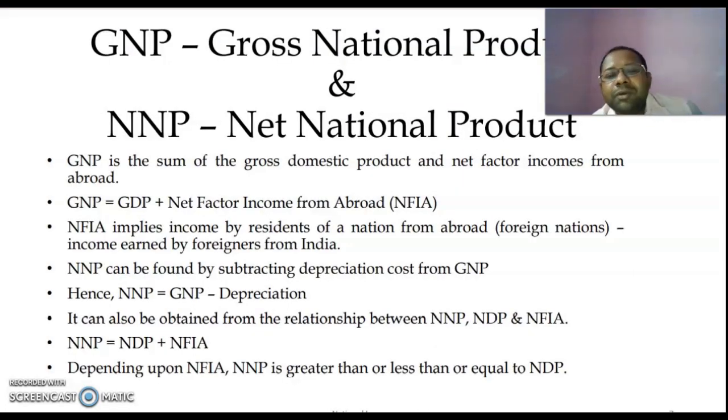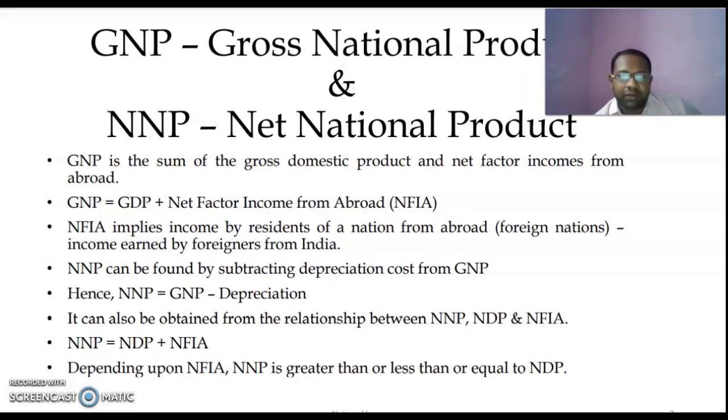Here we are going to talk about gross national product and net national product, or GNP and NNP. Now we know that GDP is the sum of the money value of all final goods and services that is produced within the domestic boundary of a nation. Now with GDP, when we add net factor income from abroad, we get GNP, or gross national product.